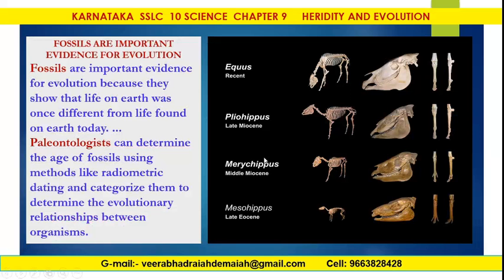Fossils are also important evidence for evolution. Fossils are important evidence for evolution because they show that life on Earth was once different from life found on Earth today. Paleontologists can determine the age of the fossils using methods like radiometric dating and categorize them to determine the evolutionary relationships between organisms. Here you can see the evidence for the evolution from these fossils.